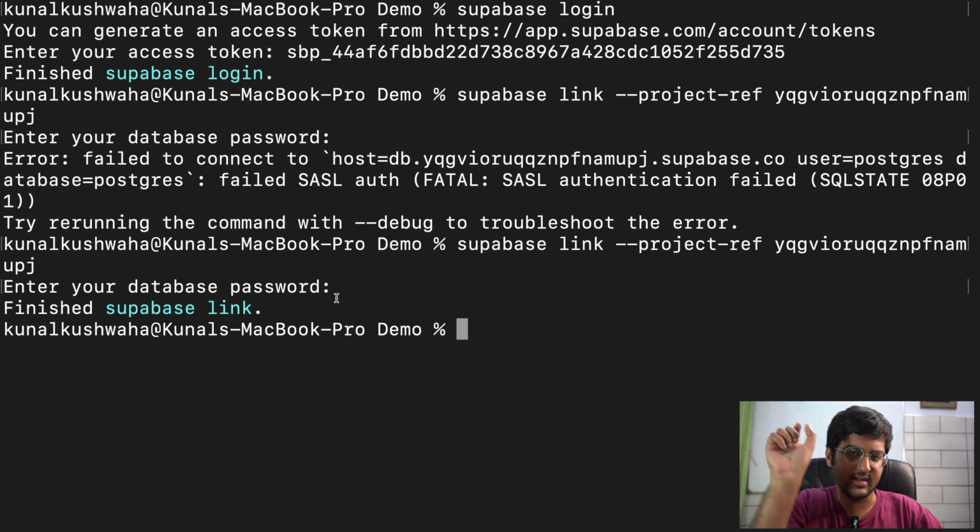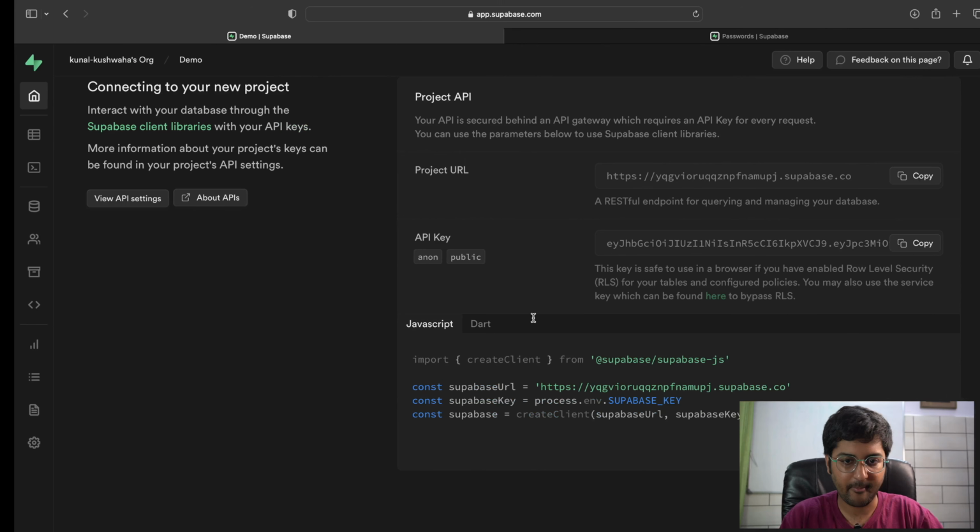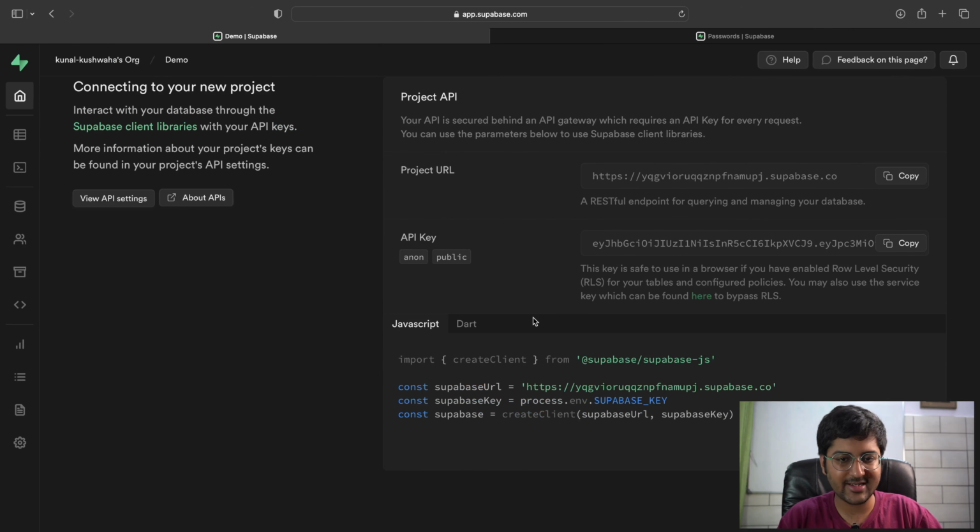It suggested a strong password, and that's basically the one I wanted to have over here. Now it says finished supabase link. So that's basically about it.